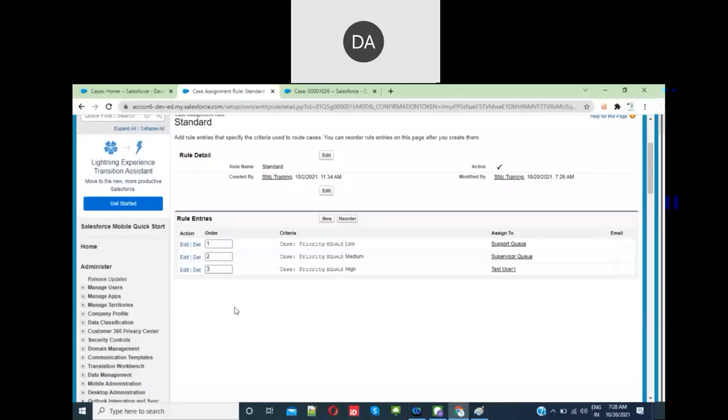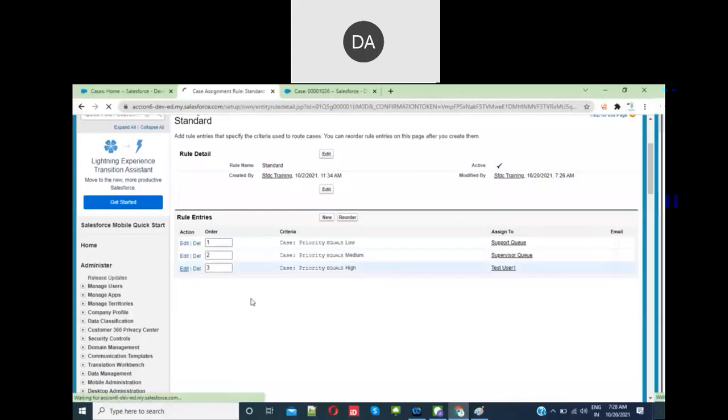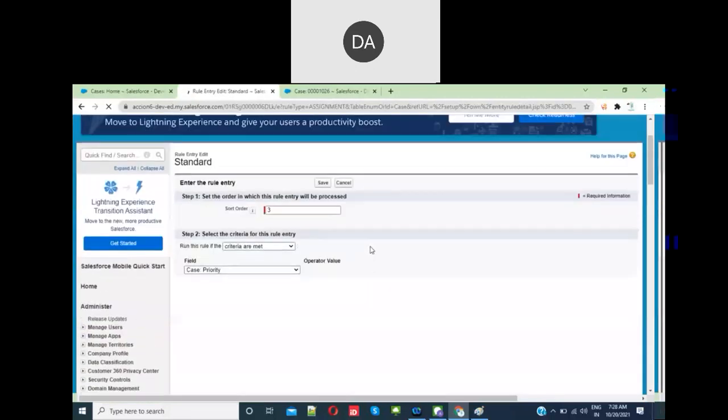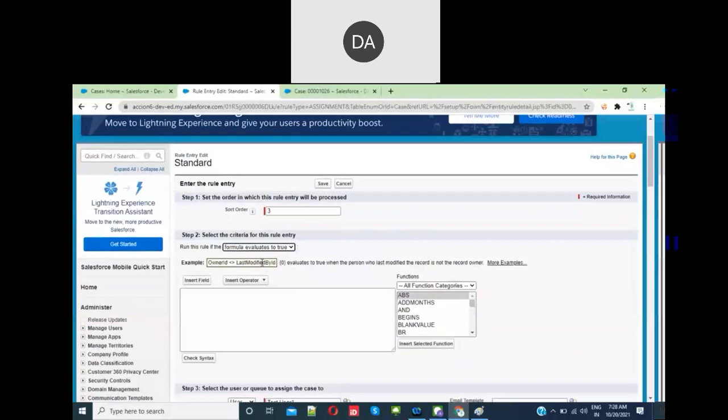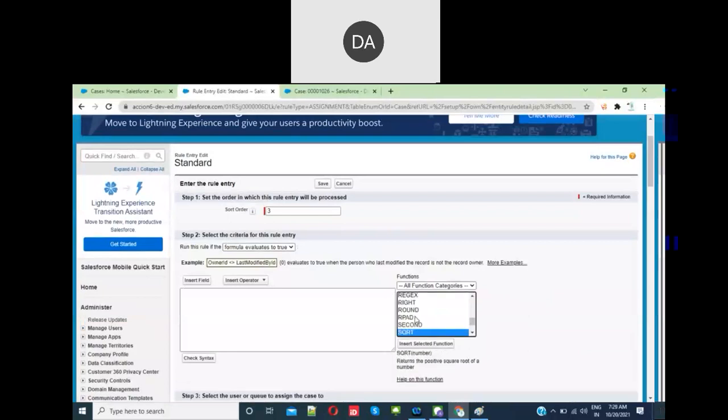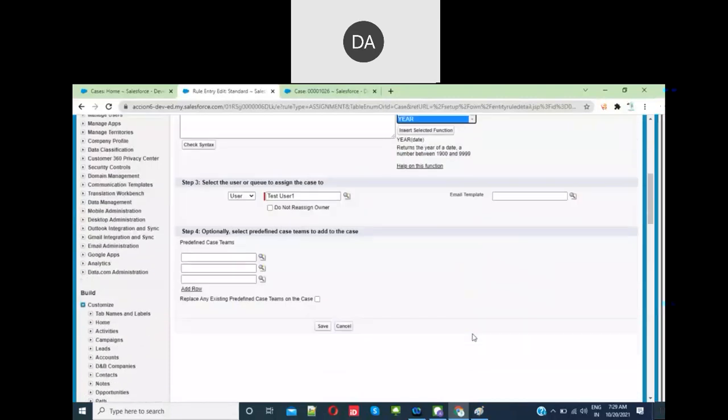Any questions on the assignment rules? No, sir. Okay. In assignment rules, you will be using a lot of formulas. You see this? If you use this formula evaluates, all these functions will be used. So be careful, learn all these formulas, else you will not be successful in this.